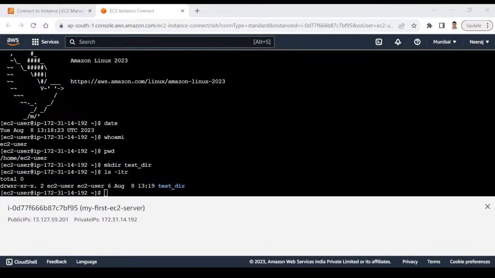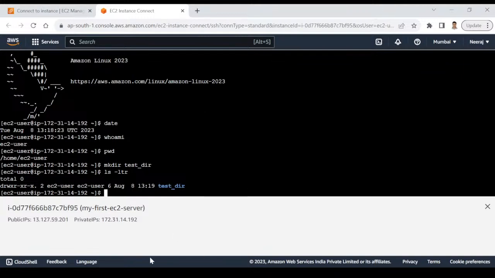Okay, so one thing is that I created one directory on the server, right? And I connected through the browser. But not everyone has access to your AWS console. It may be possible that you launched one server and you want to provide access to some third party team. You will provide the IP address to them and you may provide that key pair. If you remember, while launching the server, we created one key pair and I told you that that key pair will be used to connect to your server, right? So you can connect through the browser. That's the most convenient way, but there is another way to connect to your server and I will quickly show you that.